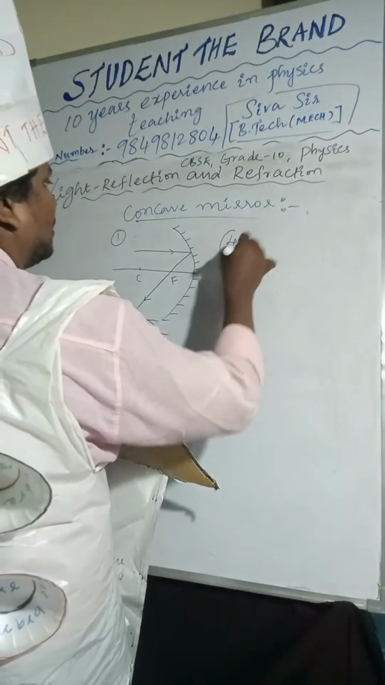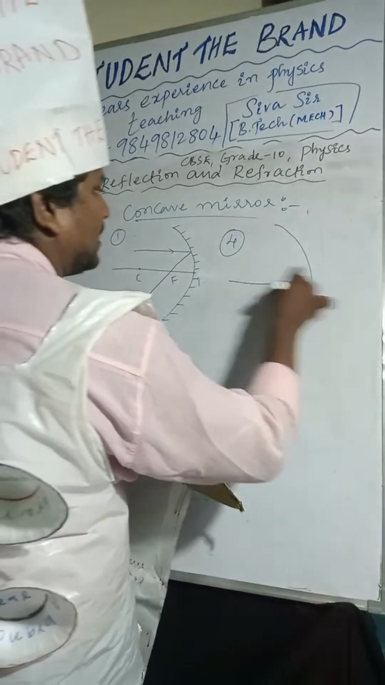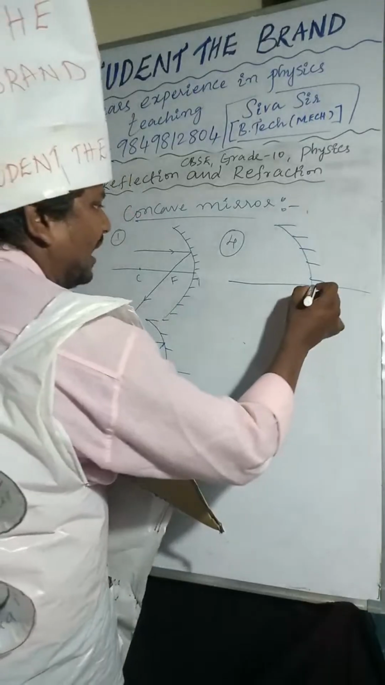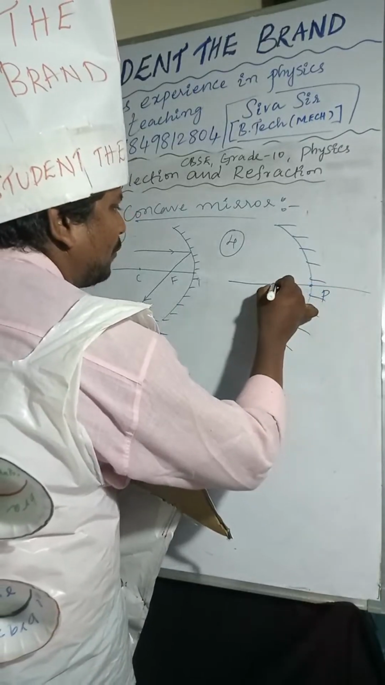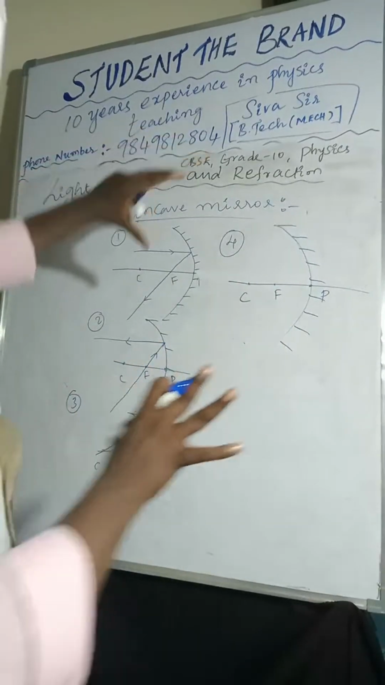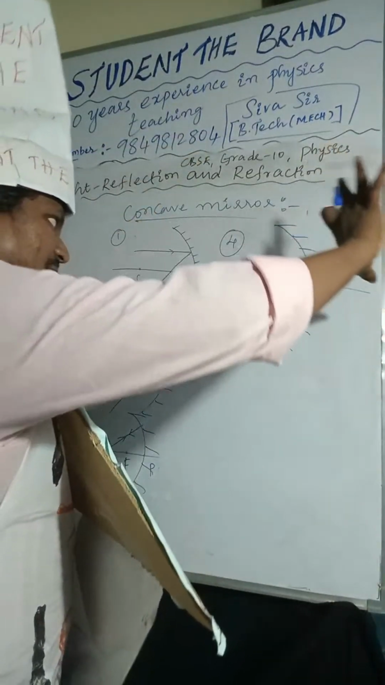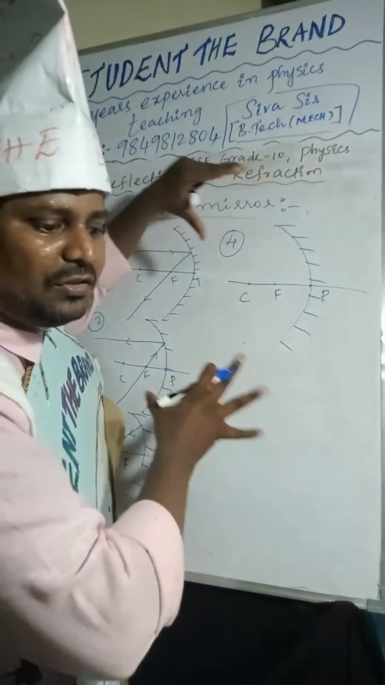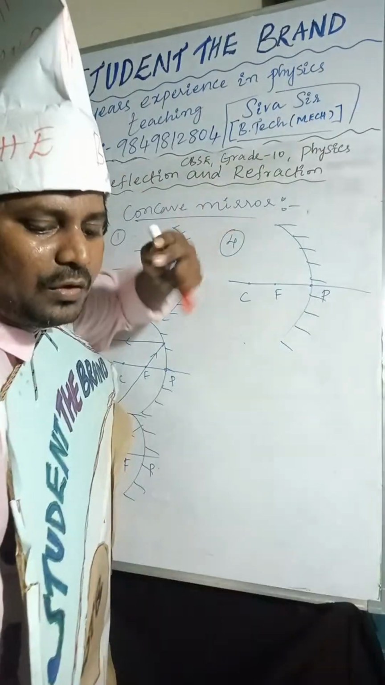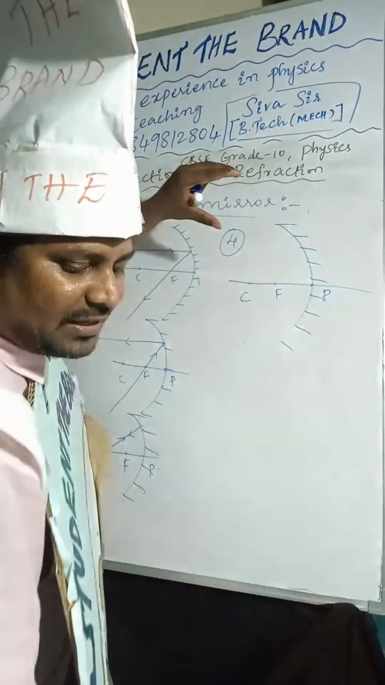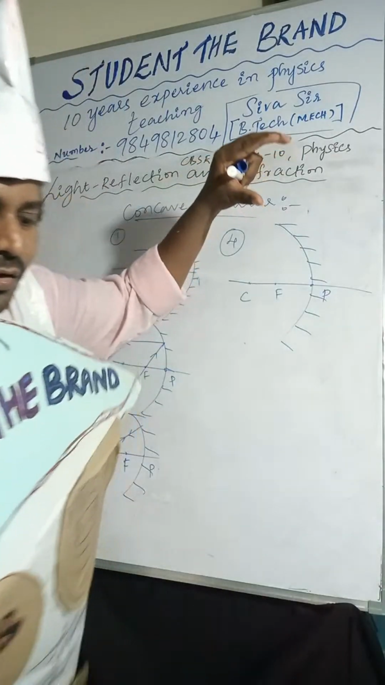Fourth one, I'm taking the fourth one. Come on, everybody, listen here. Pole, focus, and center of curvature. Focus here. This is very, very important, so you have to look at that. So we know one thing.